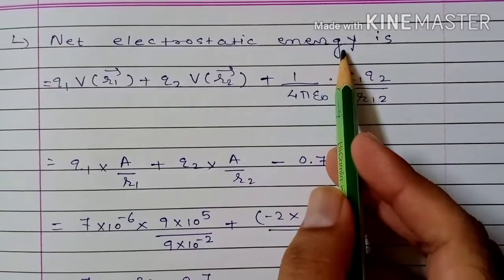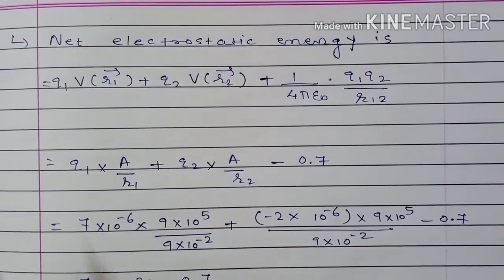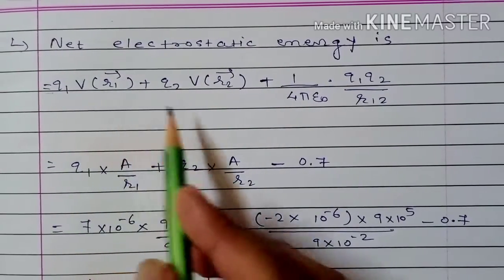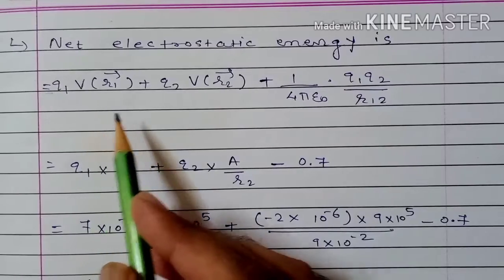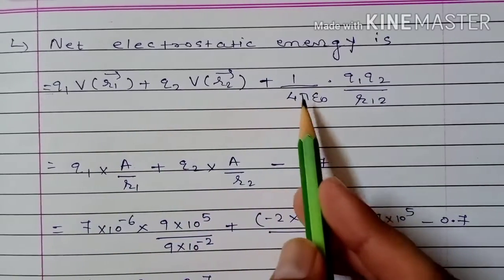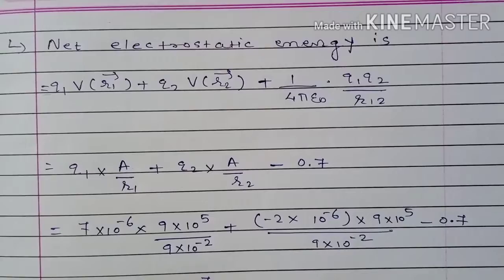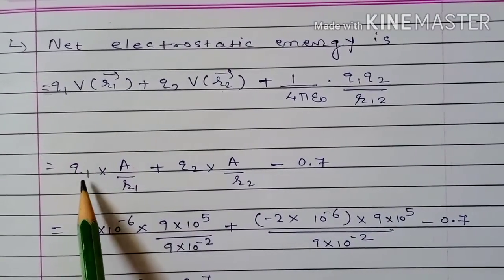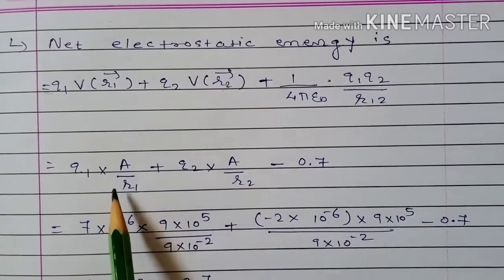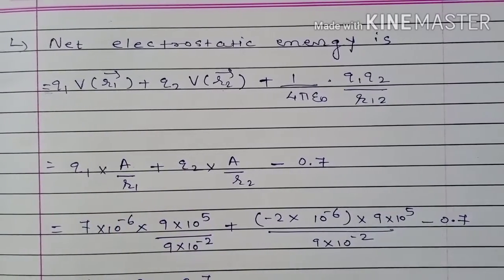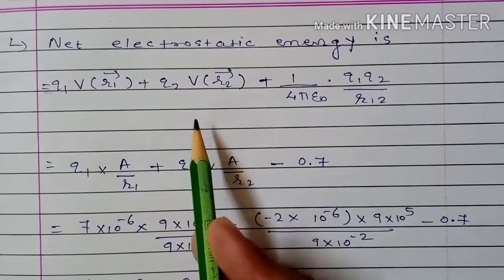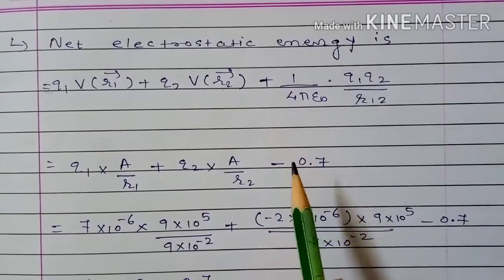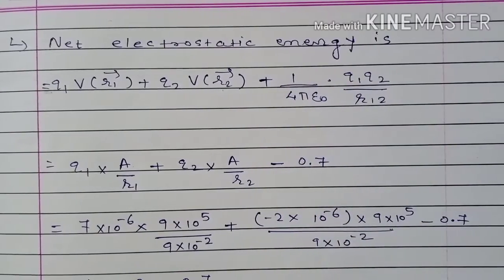Net electrostatic energy in the external field. The total energy of the system is Q1 V(R1 vector) plus Q2 V(R2 vector) plus 1 upon 4 pi epsilon naught into Q1 Q2 upon R12. We know the formula of potential, that is A by R. At a distance R1, it can be written as A by R1. So Q1 into A by R1, plus Q2 into A by R2, minus the potential energy of the system of two charges, which we already found, that is 0.7 joule.